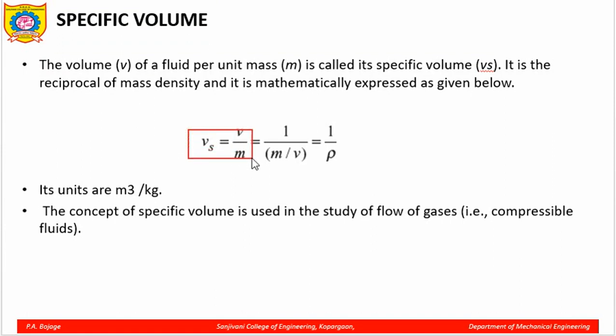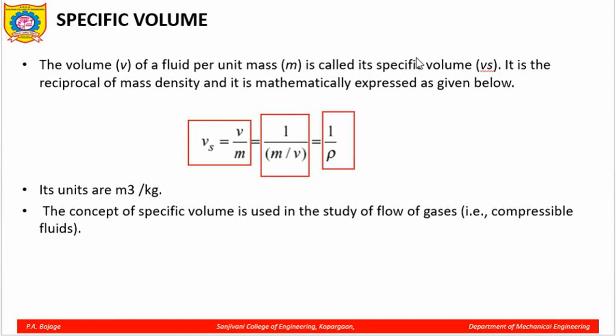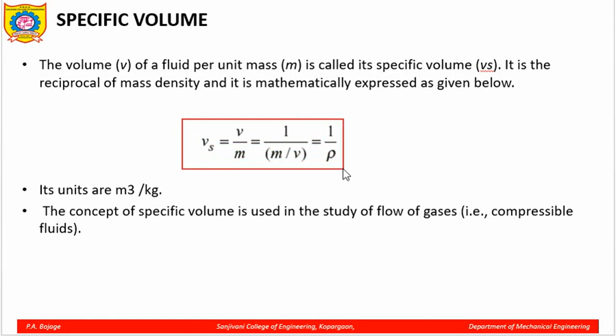So, here you can see it is given that specific volume is volume upon mass, right. If you simplify this, how will this work out? 1 upon m upon v. So, that is again 1 upon the mass density. So, that is the value of specific volume, which is noted by meter cube per kg.